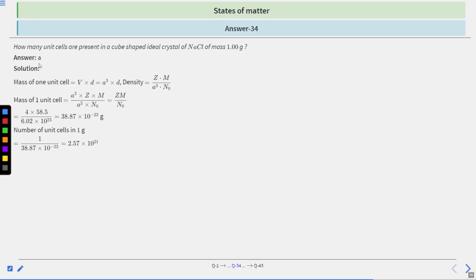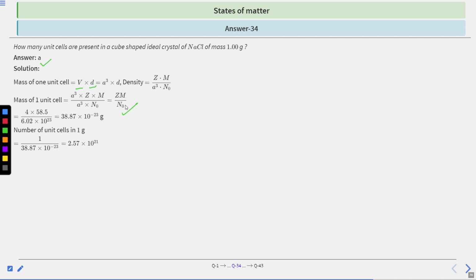Okay, so the correct answer is option number A. The mass of one unit cell will be V multiplied by D, that is A cube multiplied by D. So density will be Z into M upon A cube into N naught. So mass of one unit cell will be A cube multiplied by Z multiplied by M upon A cube multiplied by N naught, which is coming out as Zm by N naught.